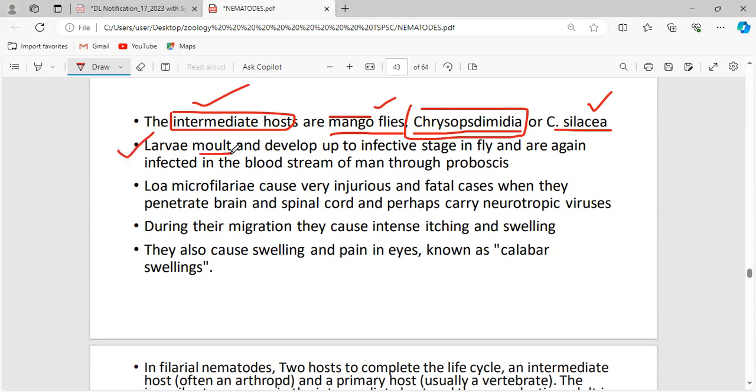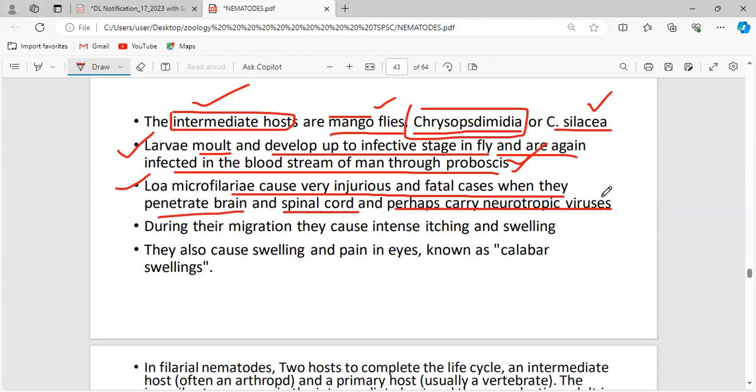Now this larva molts. What is molt? They shed something and gain something, a structural modification. The larva molts and develops up to the infective stage in the fly and is again injected into the bloodstream of the man through the proboscis. In the proboscis, the third stage larva will be seen. And these Loa loa microfilariae cause very injurious and fatal cases when they penetrate the brain and the spinal cord, and perhaps carry neurotropic viruses.